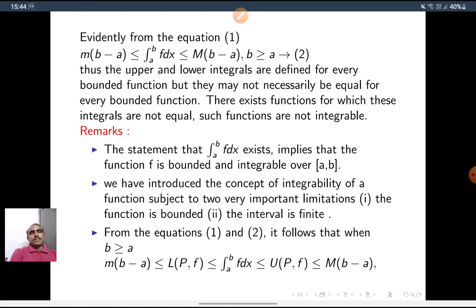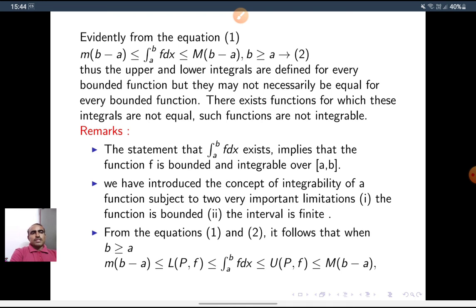See, there are some remarks from the definitions. First, the statement that integral a to b f of x dx exists implies that the function is bounded and integrable over a to b.